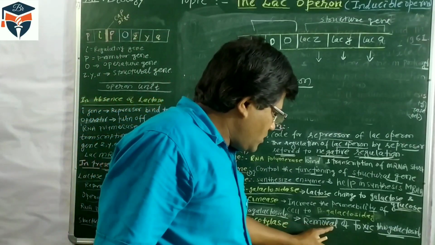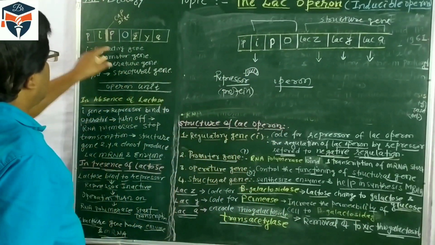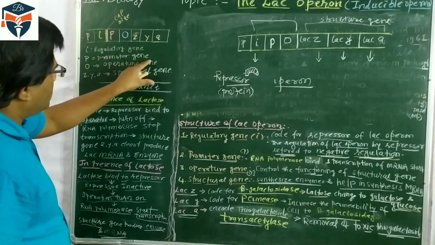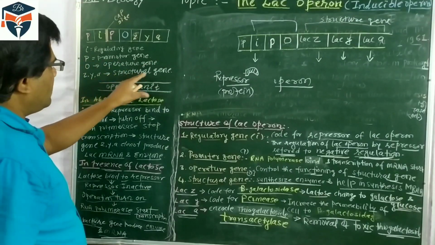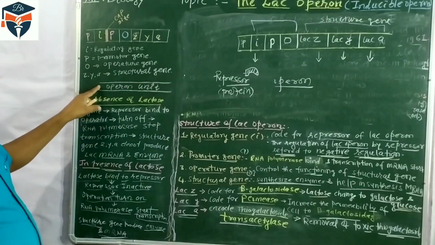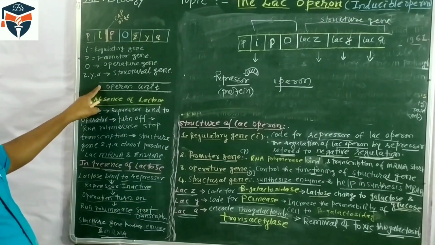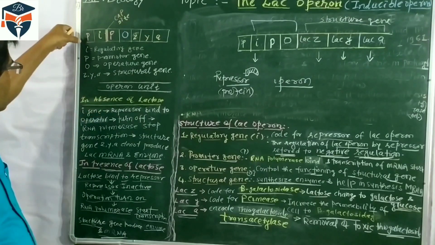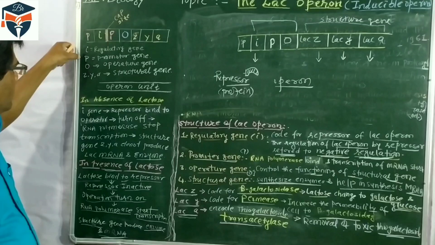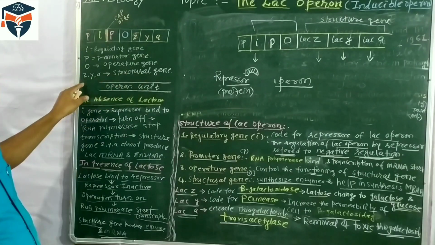It removes the toxic thiogalactoside. So I for regulatory gene, P for promoter, O for operator gene, and ZYA are the structure genes. So this is the complete operon unit. If a one mark question is asked, what does operon consist of? Operon consists of regulatory gene, promoter gene, operator gene and structure genes.